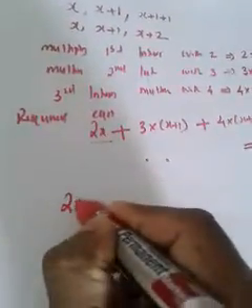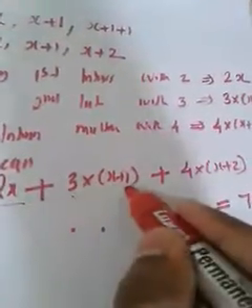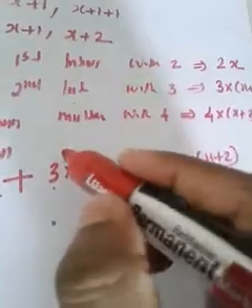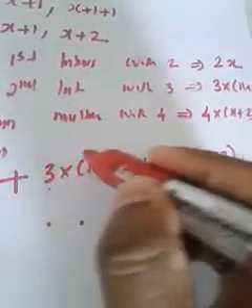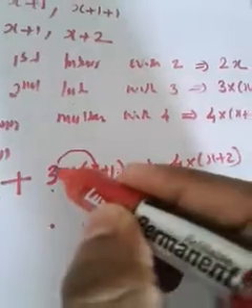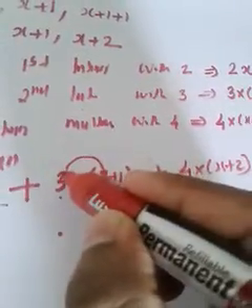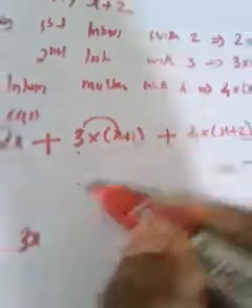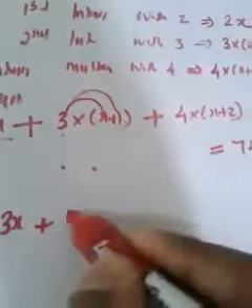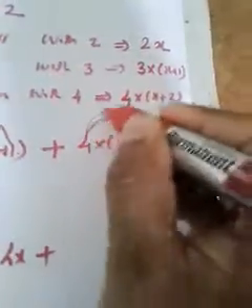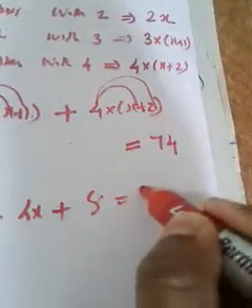2x as it is, plus 3 into x plus 1. Here 3 lies outside the bracket, so you multiply 3 with each term inside. What is 3 into x? 3x. Then the operation plus. What is 3 into 1? That is 3. Plus, what is 4 into x? 4x. Then plus. What is 4 into 2? 8, is equal to 74.